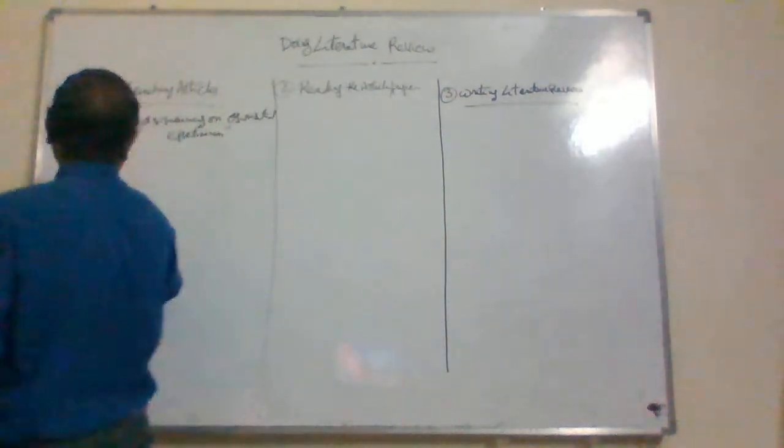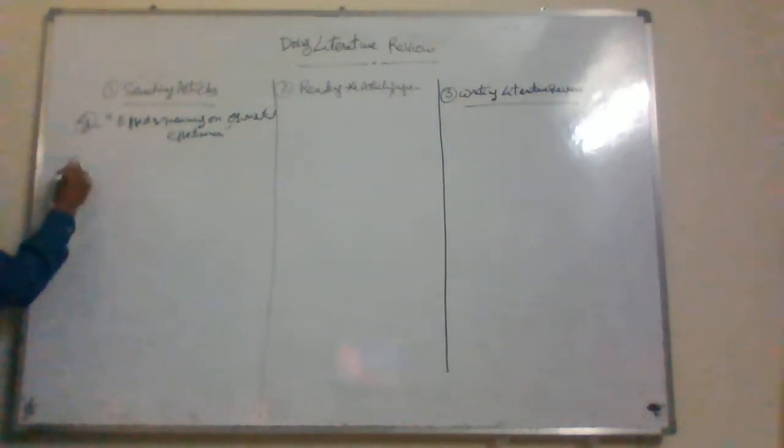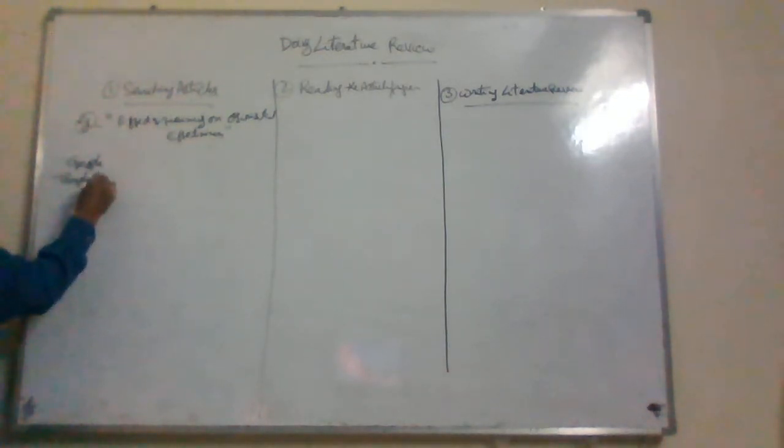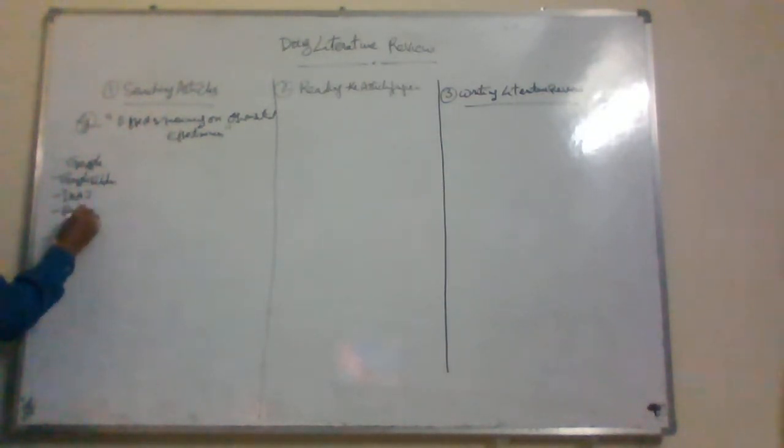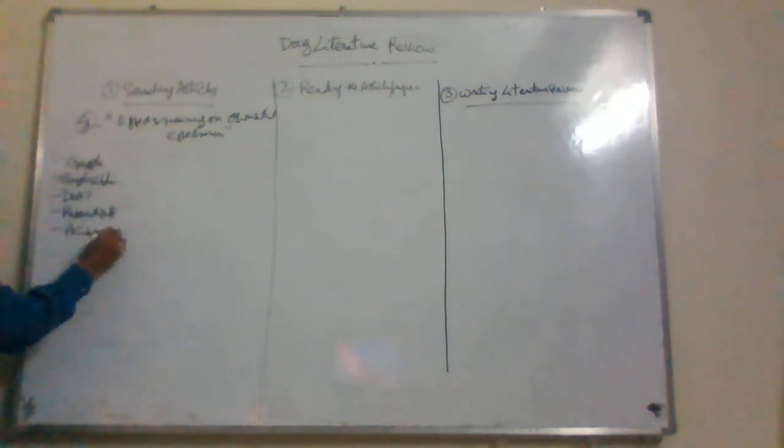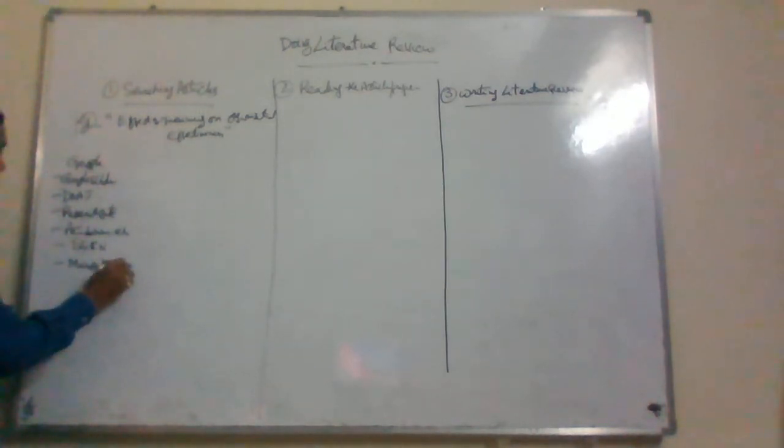You can search in Google Scholar, DOAJ, the Directory of Open Access Journals, ResearchGate, Academia.edu, SSRN, and Microsoft Academic Search.